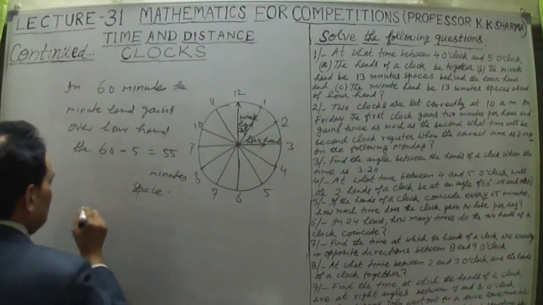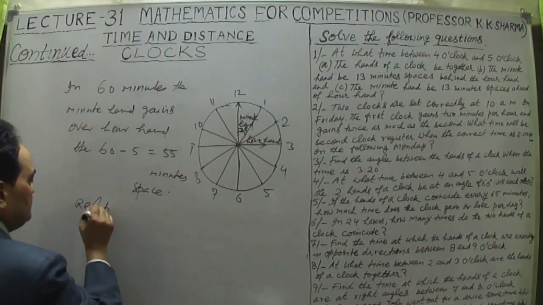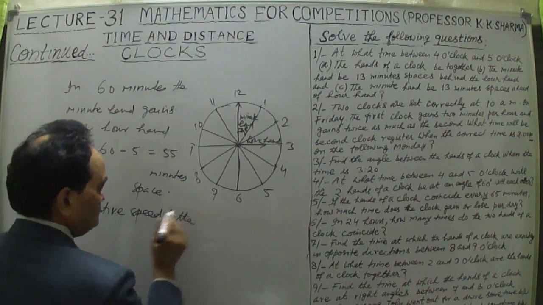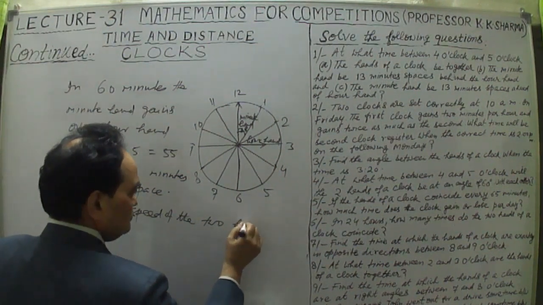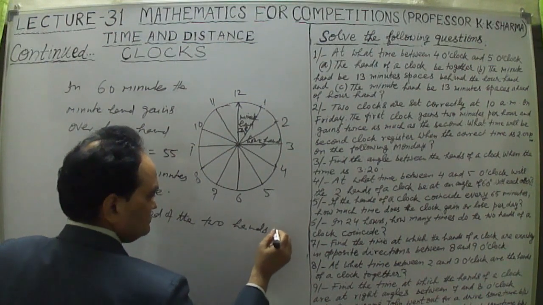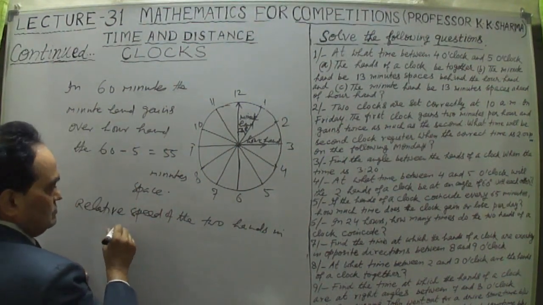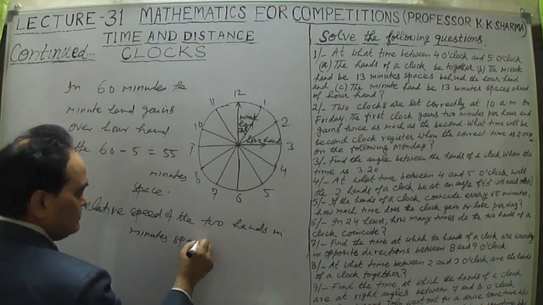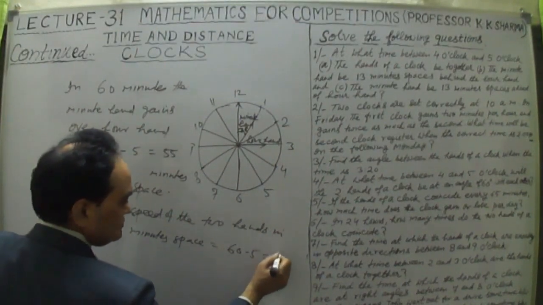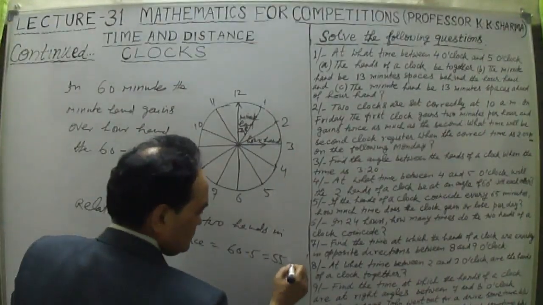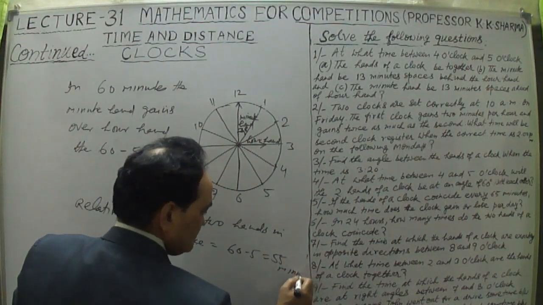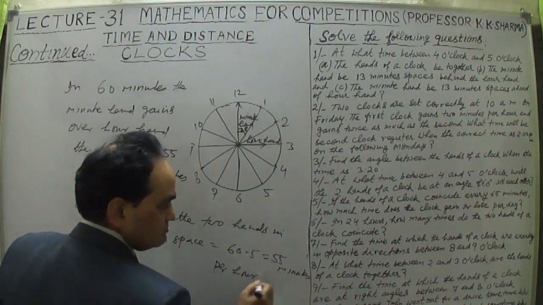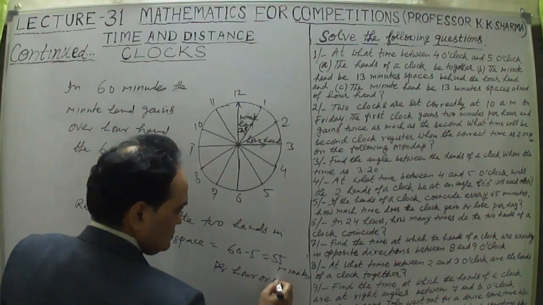This is the minute hand. So the relative speed of the two hands, in minutes space, we can say it's equal to 60 minus 5 is equal to 55 minutes per hour, or in 60 minutes.